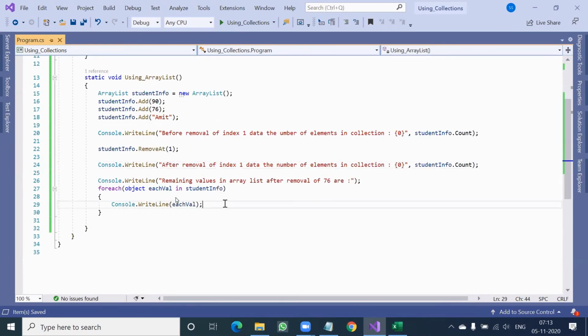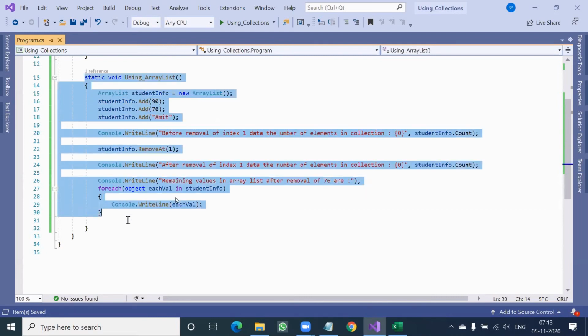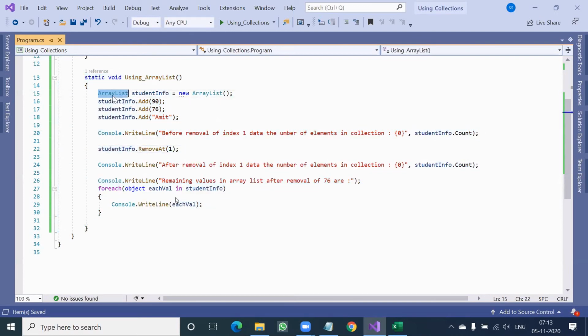Okay, so this is how an array list works. Now I will copy paste the same thing, and instead of array list, I will make it hash table. Either copy paste or type it from scratch, no problem. But instead of array list, we are going to use something called hash table.